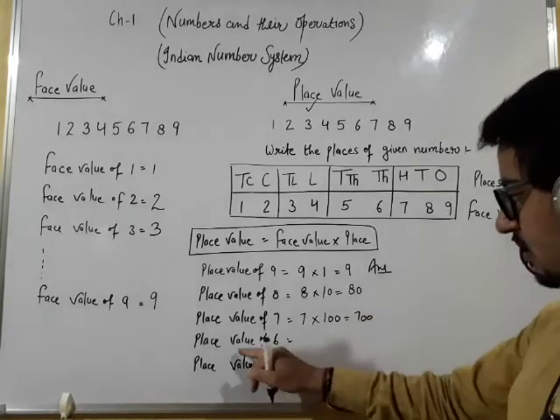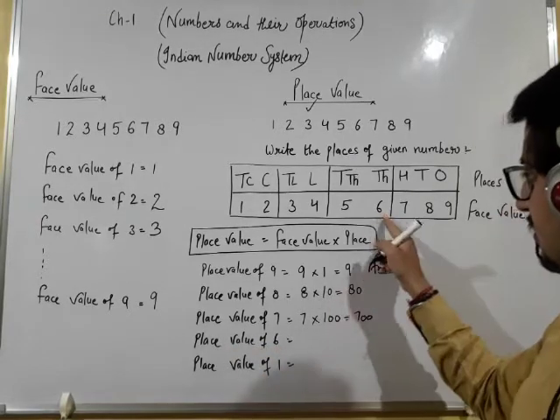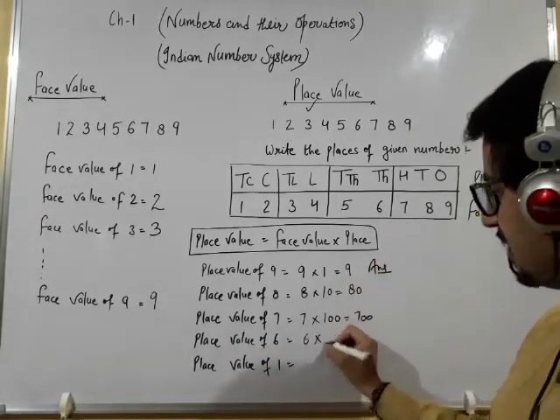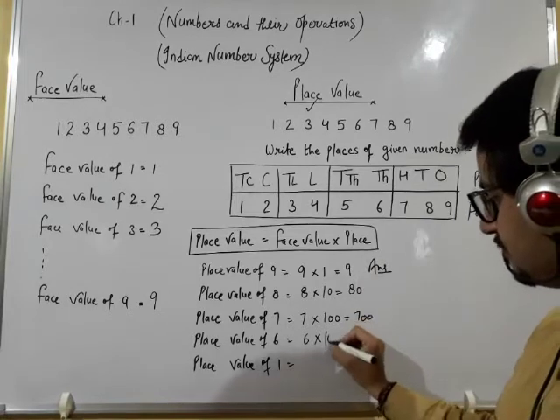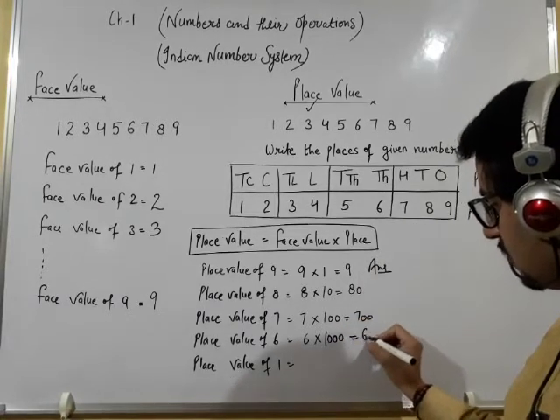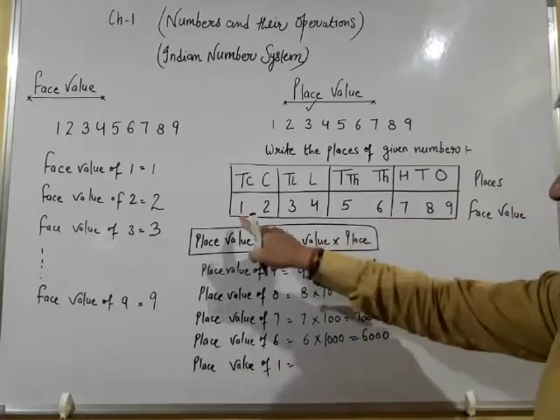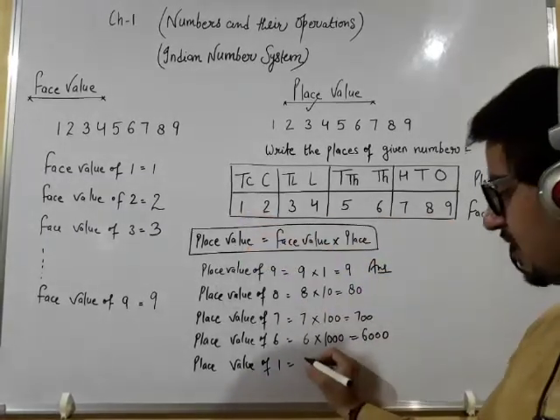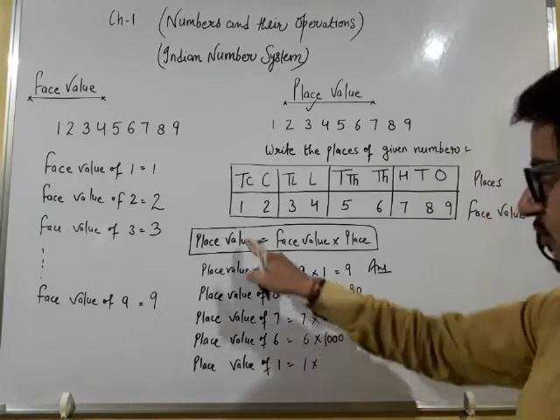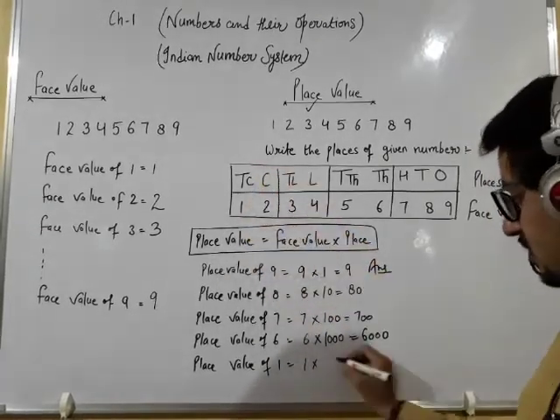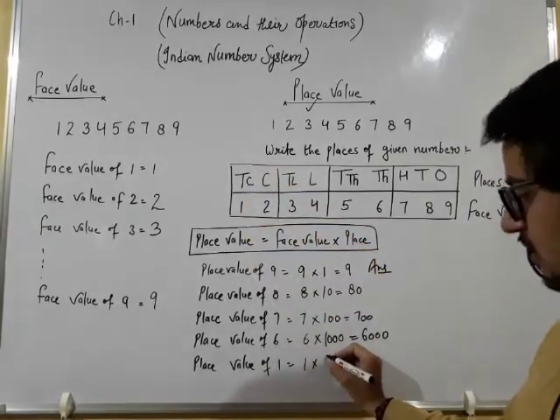So similarly, place value of 6 will be equal to 6 multiplied by 1000, it will be equal to 6000. And place value of 1, place value of 1 is here, face value of 1 multiply place of 1, place of 1 is 10 crores, so we have to write 10 crores.